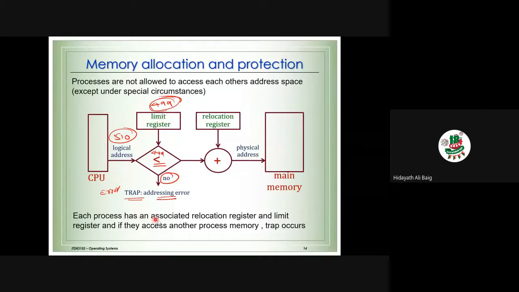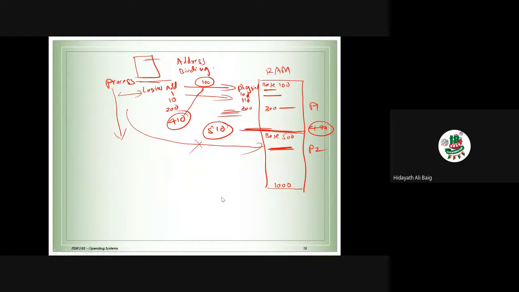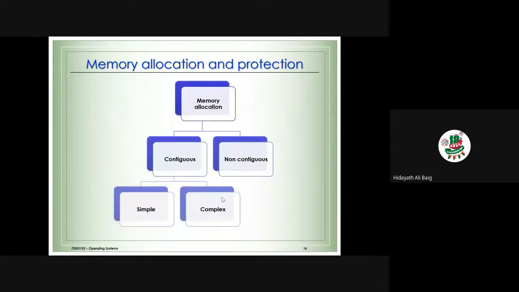Each process has an associated relocation register plus limit register, and if they access another process's memory, there will be a trap. There will be an error, which is an addressing error. I hope you understand the point. So with one last point, I will complete the lecture for today.